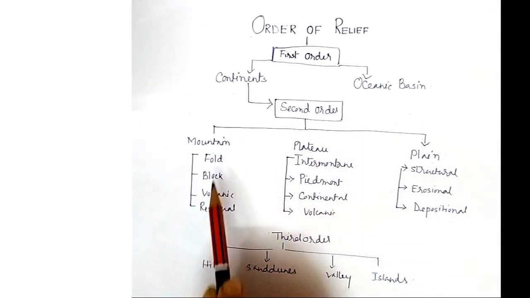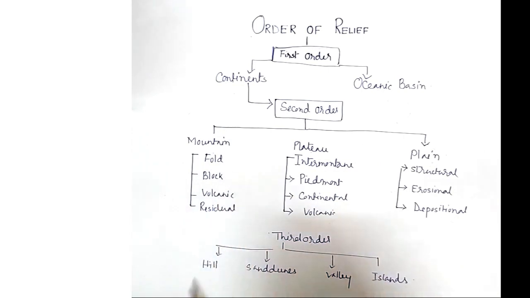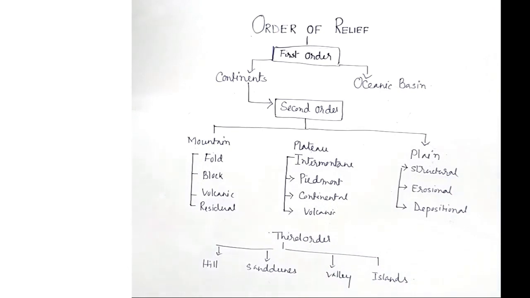The classification of mountains: fold, block, volcanic and residual mountains. Plateau: intermountain, piedmont and continental volcanic plateau. Plain: structural, erosional and depositional plains. Third order, we can say the hill, the sand dunes, valleys and islands.